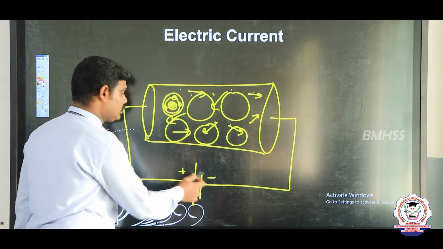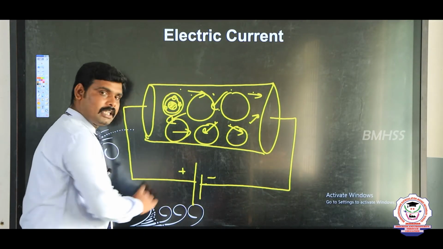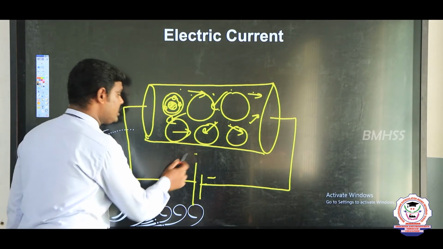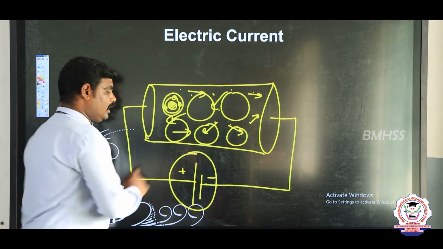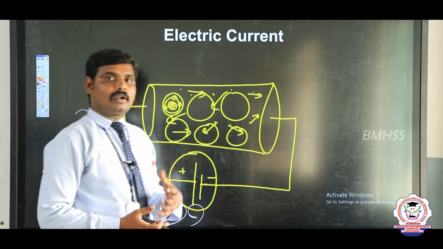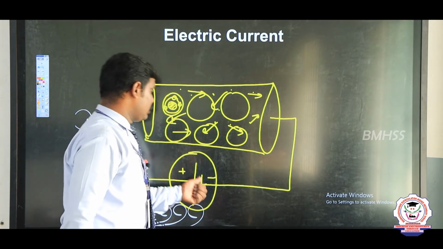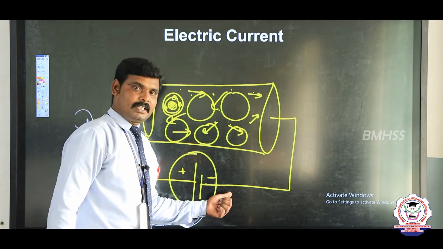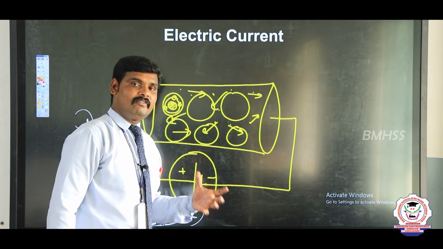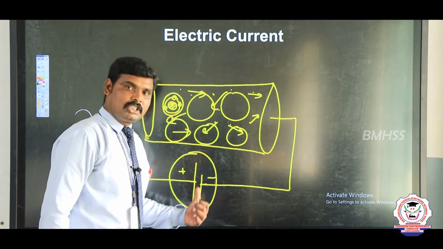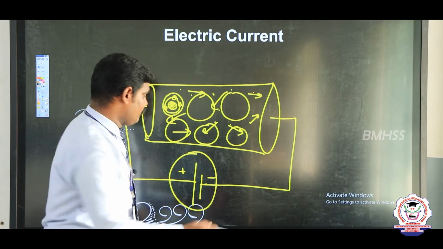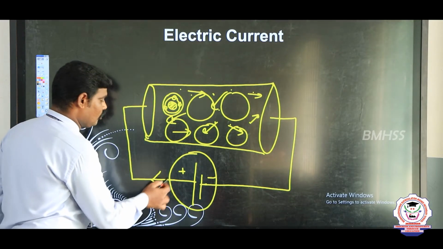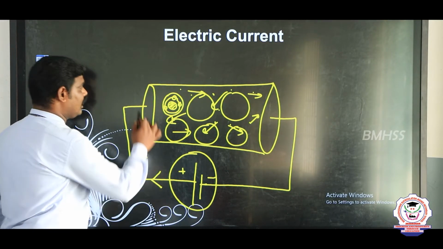We have two terminals, one positive and another negative. Here a potential difference is developed: the positive terminal is at higher potential and the negative terminal at lower potential. So electric current always flows from the positive terminal to the negative terminal.